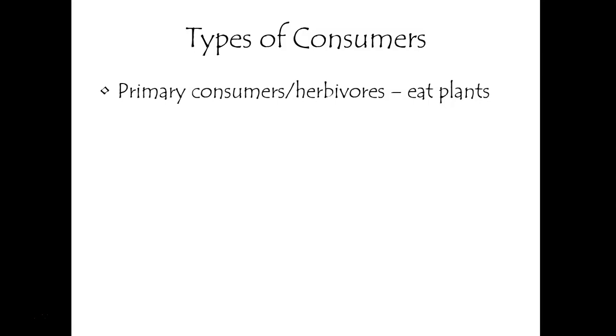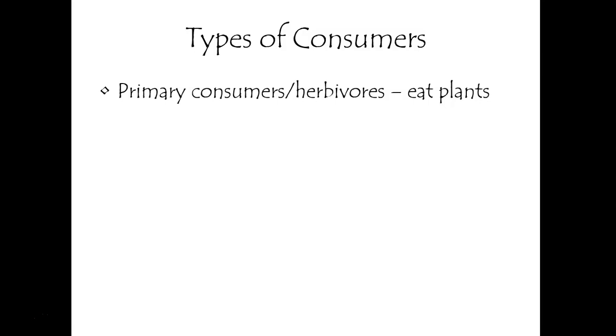Remember, consumers are heterotrophs. They eat other things in order to gain energy. What we're going to talk about first are primary consumers, or herbivores. These eat plants, like deer. I don't know what else is a herbivore. Things like cows. If you are feeding cows, they should be eating grassy type things. So they are herbivores. They are primary consumers.